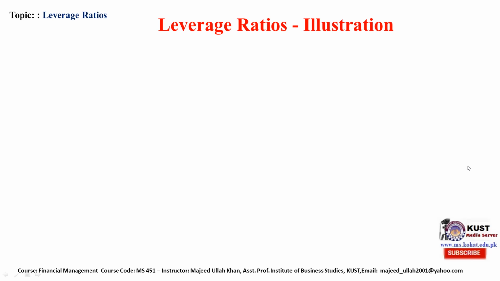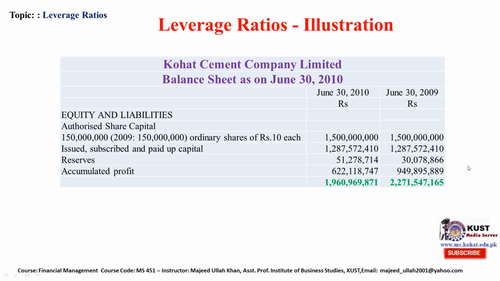Leverage ratio illustration. Now we will discuss these leverage ratios with the help of an illustration. Again, we will continue the same example of Quad Cement Company Limited. This is the balance sheet of the company.